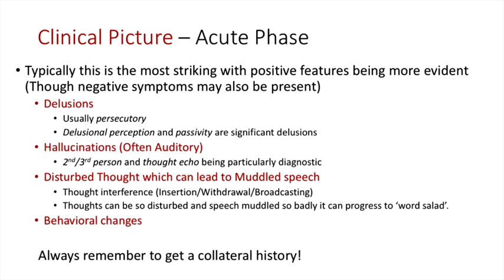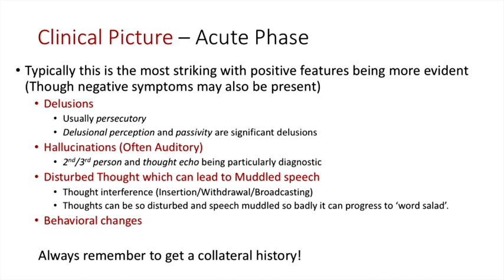Thoughts can be so disturbed and speech so muddled so badly that it can progress into something called a word salad. Now, a word salad is a string of words that have no connection to each other. It sounds like a sentence, but it doesn't make any sense. We also find behavioural changes, and these can be things like social withdrawal, overactivity, or just bizarre behaviours.